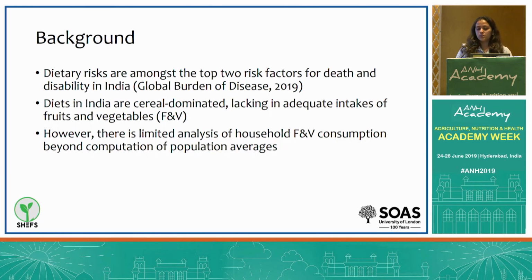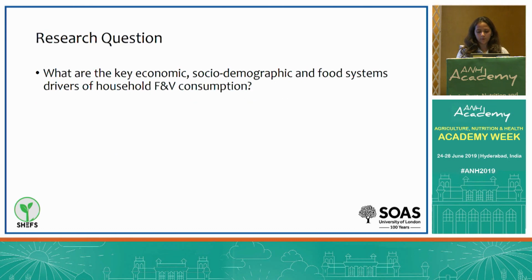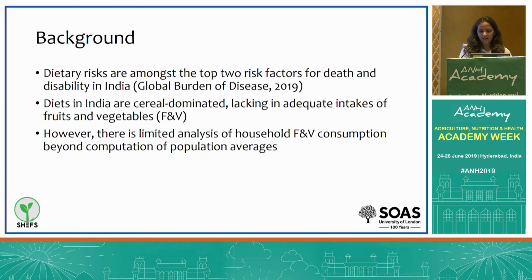So fruits and vegetables provide essential vitamins and minerals in settings where micronutrient deficiencies are widespread. And this is of particular importance in India, where there is a well-documented crisis relating to diet-related chronic diseases. But the Indian diet is cereal-dominated, lacking in F&V content. And the recent paper by Minocha et al. highlights the low per capita daily consumption of fruits and vegetables in India using the National Sample Survey data.